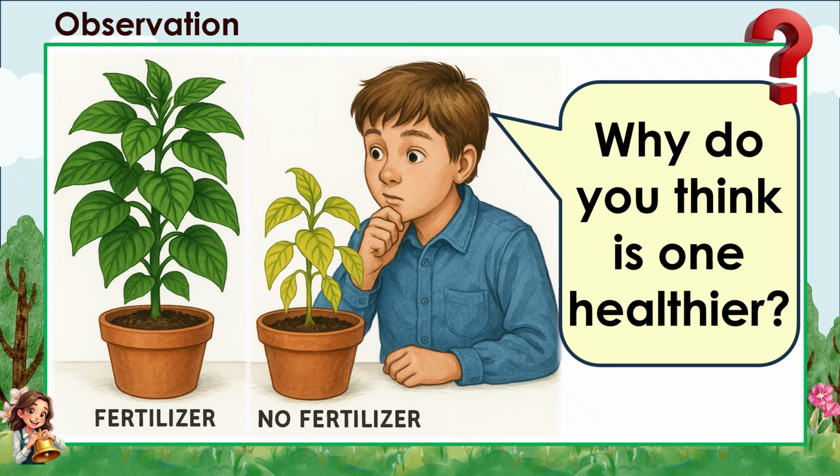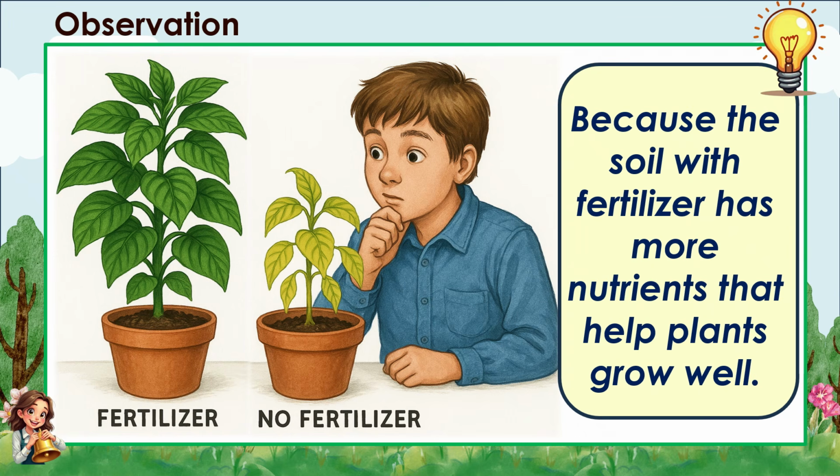Why do you think the other one is healthier? Yes, because the soil with fertilizer has more nutrients that help plants grow well.